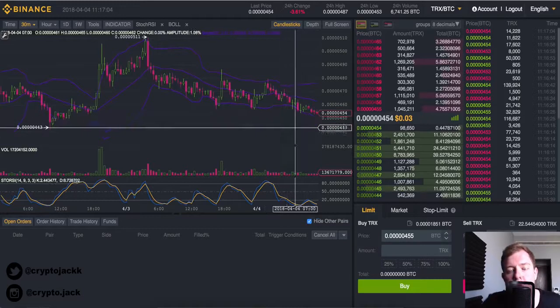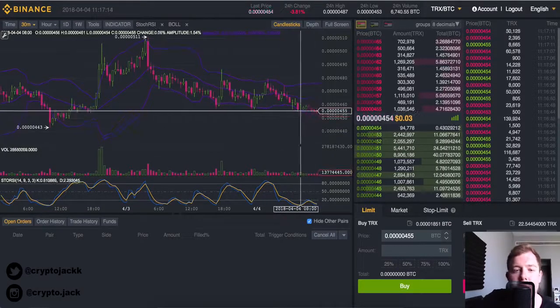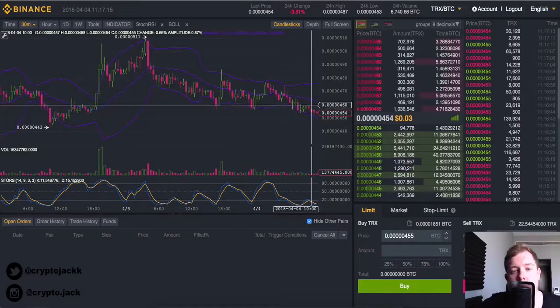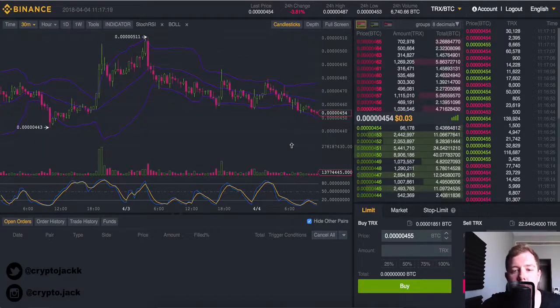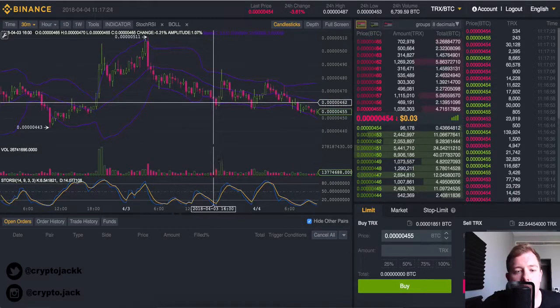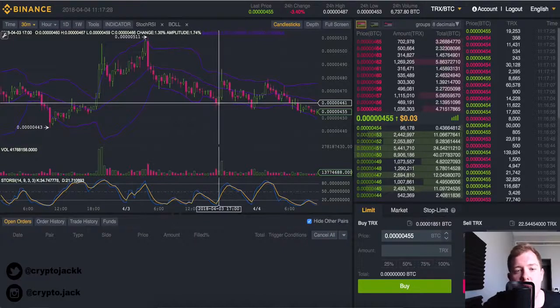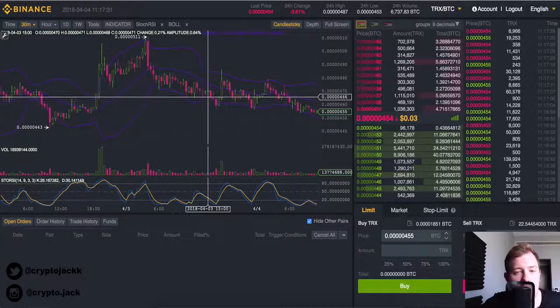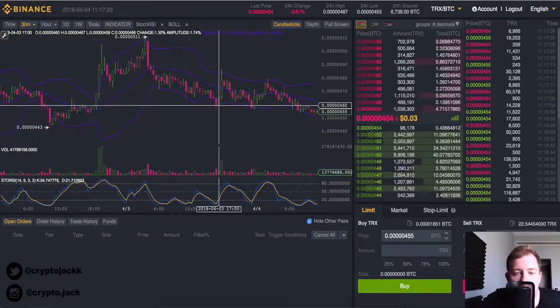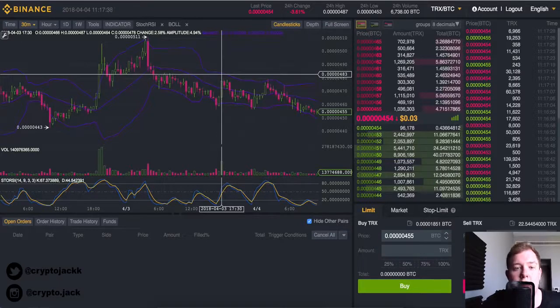Taking a look at these metrics, the Bollinger Bands, basically we can see that it's hovering around the bottom Bollinger Band, and one of the easier ways to trade and make profit, which a lot of beginner traders do, is just buy when it hits the bottom Bollinger Band and sell, if they want to be super safe, when it hits around the middle Bollinger Band. Well, how does this look on the chart? Around the 3rd of April, around 5 p.m., we see that it was touching the bottom Bollinger Band, and we can see a downward trend. Touched the bottom Bollinger Band, and then pretty much immediately it went up and touched the top limit of the Bollinger Band.